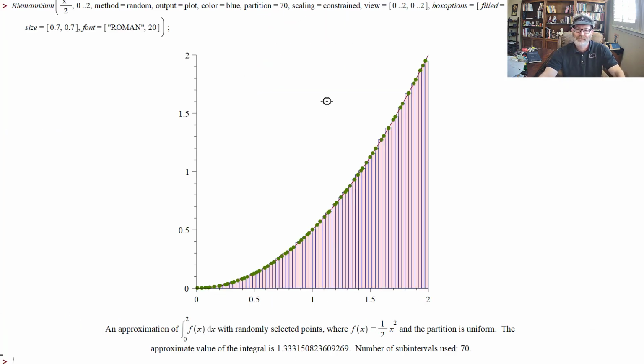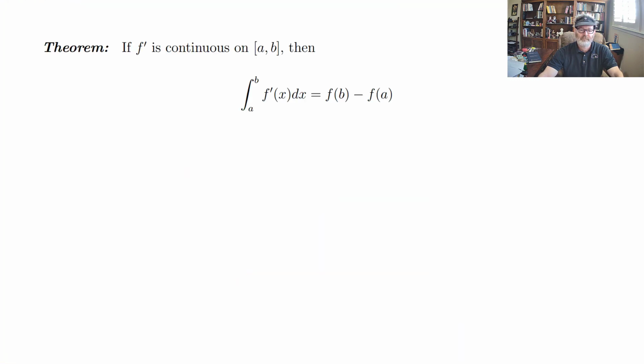So we're getting closer to 4/3 if I use more and more rectangles. But it's always exact if you choose the points as described, using the mean value theorem on that antiderivative. And hence, we could prove this result.